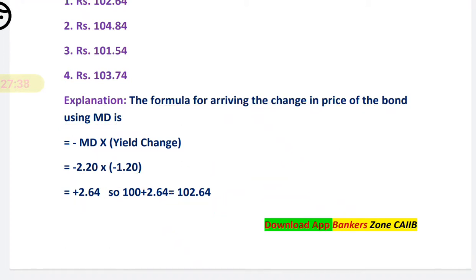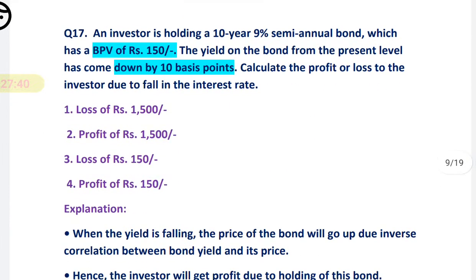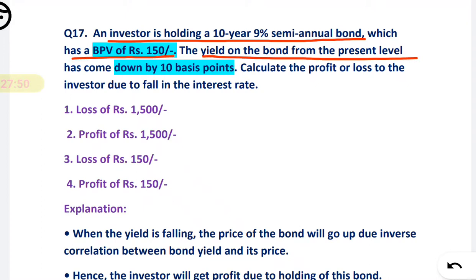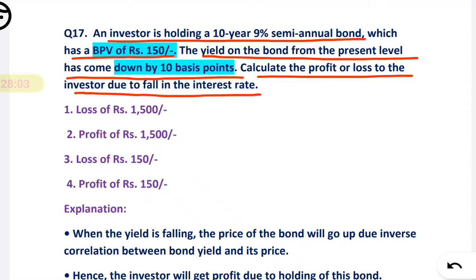It is very easy. Okay, now question number 17. An investor holding a 10-year 9% semi-annual bond which is having BPV of 150. The yield on the bond from present level has come down by 10 basis points. Calculate the profit or the loss of the investor due to the fall in the interest rate.